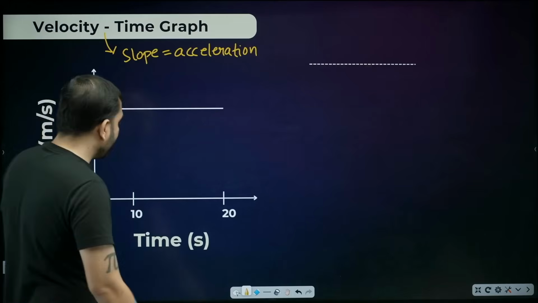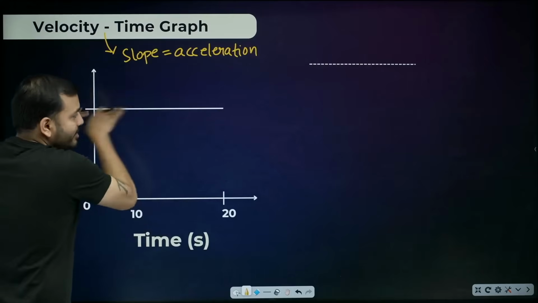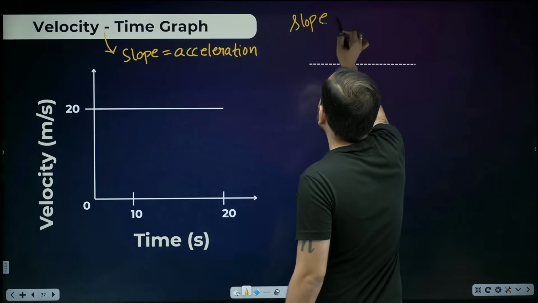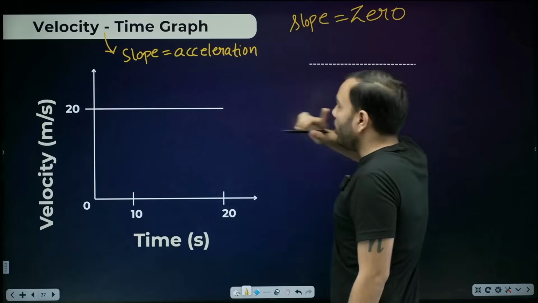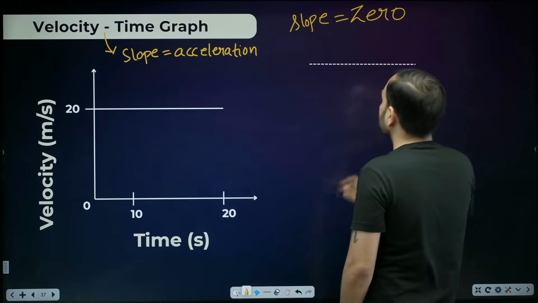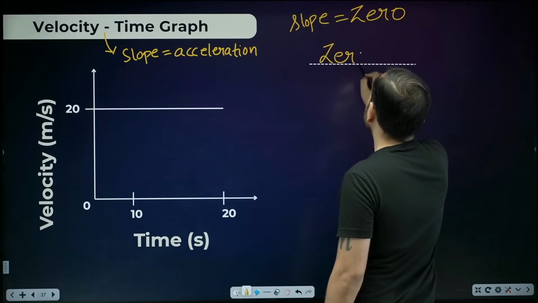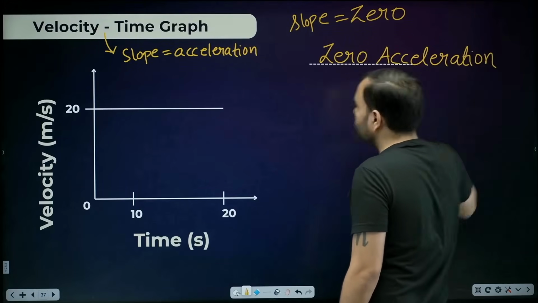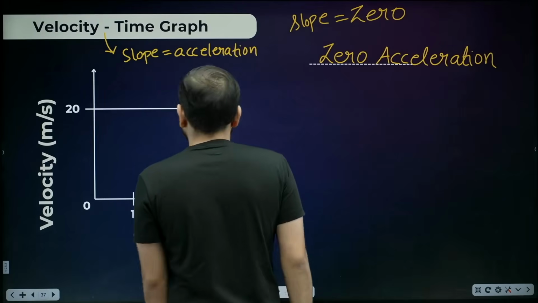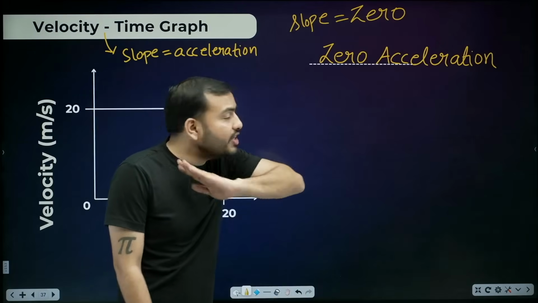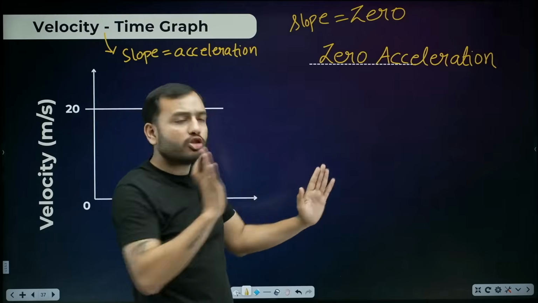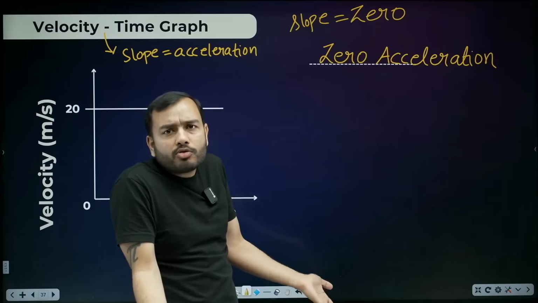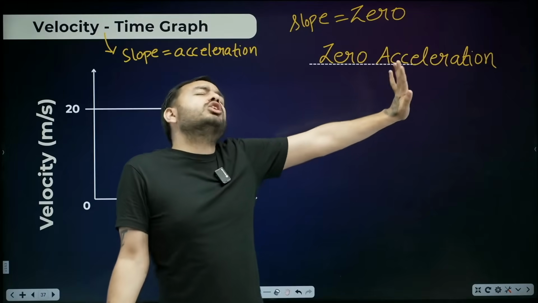Next is velocity time graph parallel to the x-axis. Now beta, if parallel to x-axis, then what is the slope? 0. 0 slope. And what does the slope of velocity time graphs give us? Acceleration. So here we can say that acceleration is 0. Now beta, what does 0 acceleration mean? Think about it. Or you can even see it. 0 acceleration means speed will not change anyhow. No push happening. Acceleration means either you are pushing or pulling, but neither is happening. Acceleration is 0, so with whatever speed you are moving, you will just keep moving at that speed.